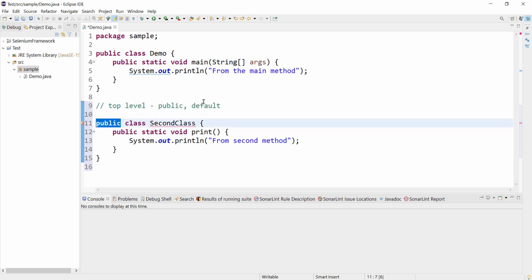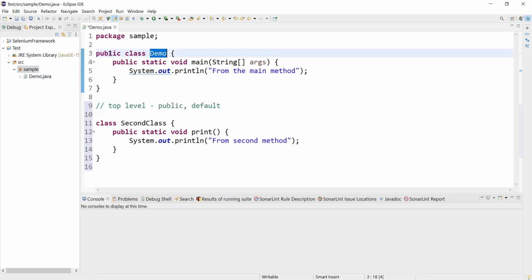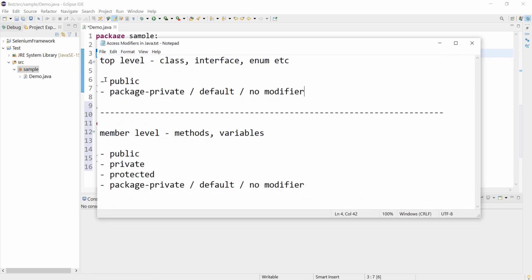So how can we use default here? If you want to mention your top level, meaning classes or interfaces, as a default, then you have to remove the access modifier from here. So now we are not getting any error. So we cannot have a public, because in one Java file we can have only one class with the public modifier. We cannot have a private because it is not allowed at the top level, so we only have a default.